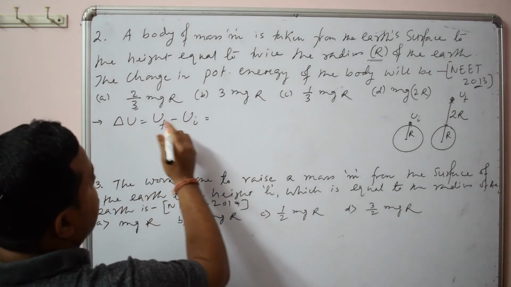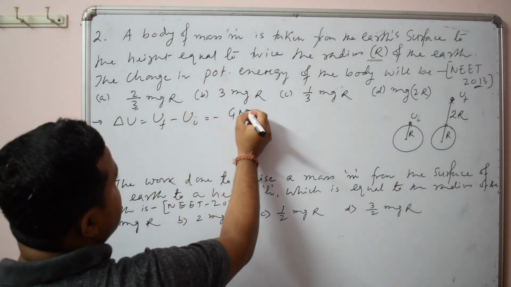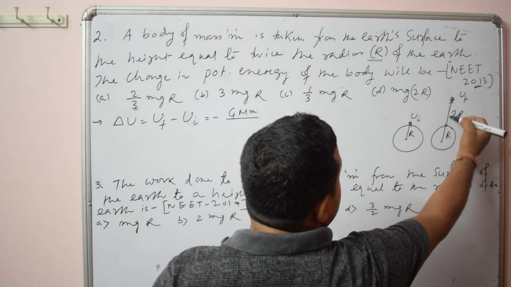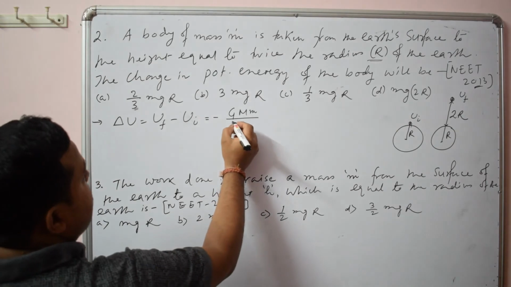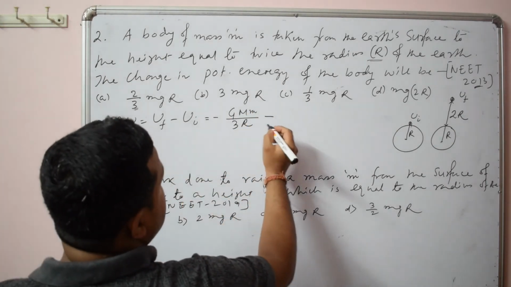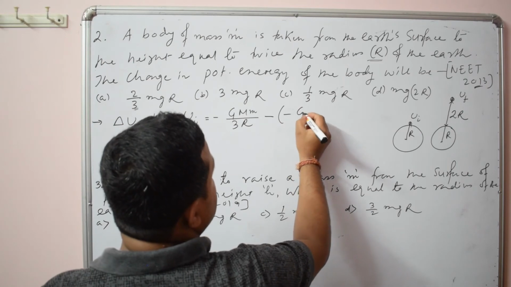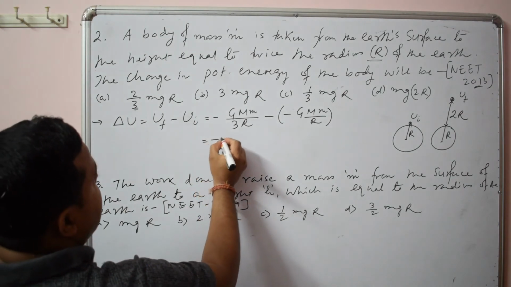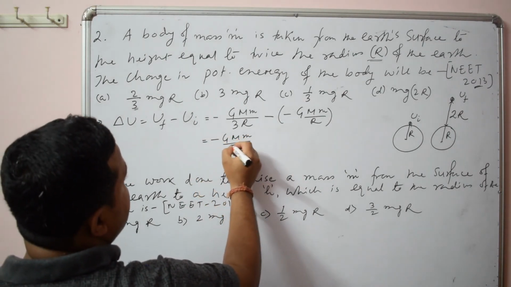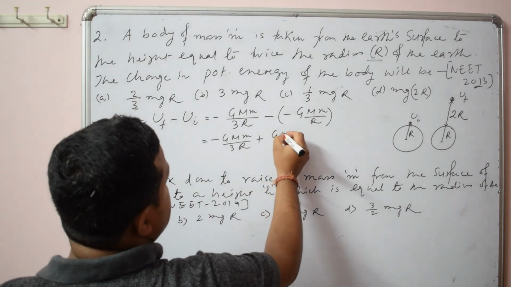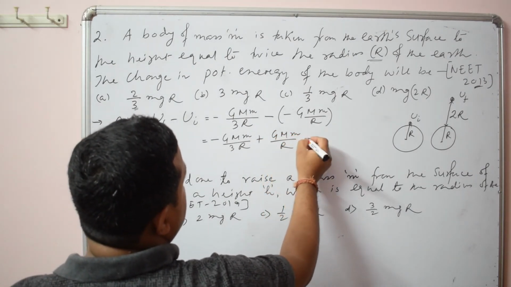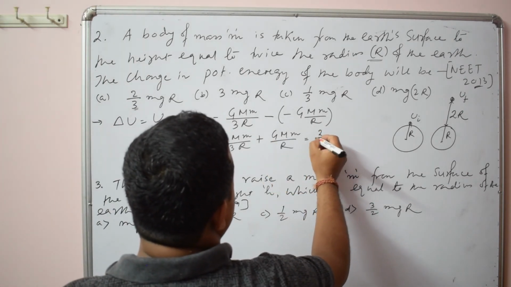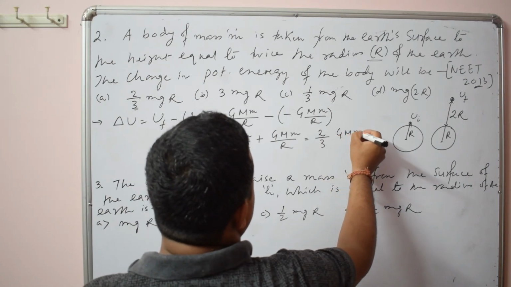The final energy is given by the formula of potential energy. I have already given you minus GMm by R. R means what? Distance is always taken from the center. So it is R plus 2R, that is 3R. And initial, it is minus GMm by R only. So it will be minus GMm by 3R plus GMm by R, or it will be 3 minus 1, that is 2 by 3 GMm by R.